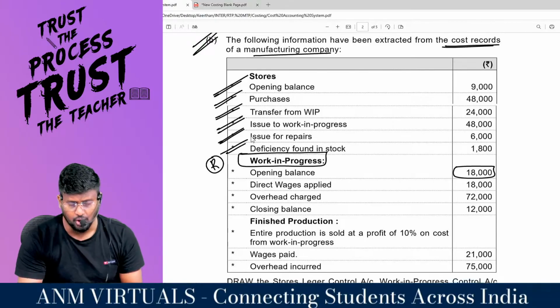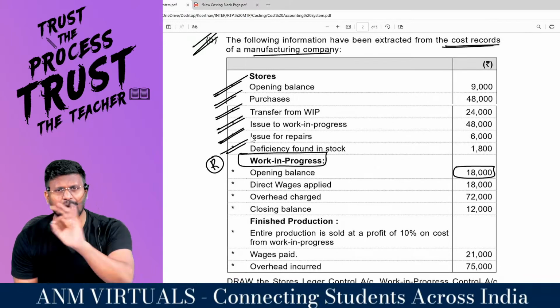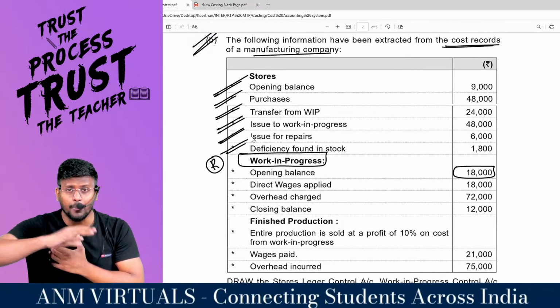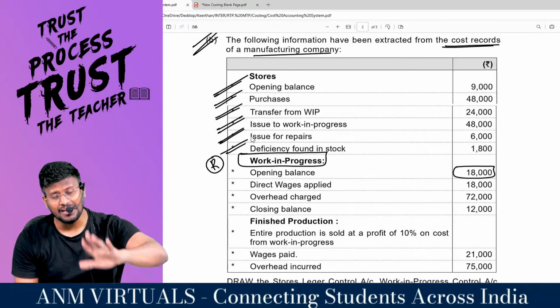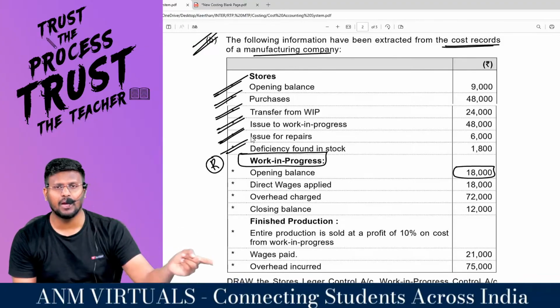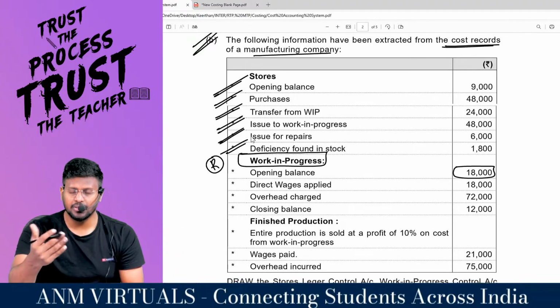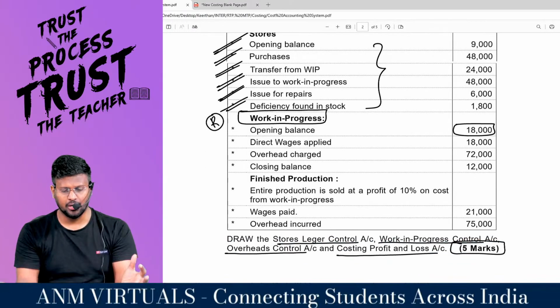Deficiency found in stock. Since nothing has been mentioned in the question, we will assume this as a normal loss and not an abnormal loss. Since this is a normal loss, my dear lovable students, normal loss will not directly go and sit in the WIP, it will indirectly go and sit in the production overhead. From there, we will absorb. So, production overhead control account debit 1,800 to stores ledger control account 1,800. I believe that you got a very good revision of the stores.